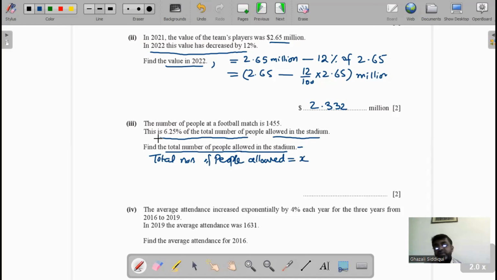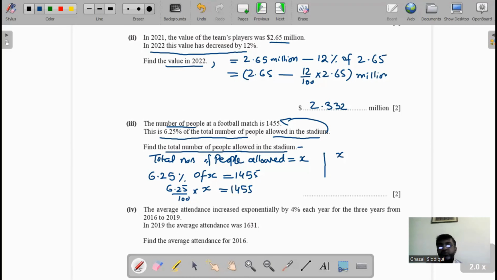And you see here this statement, the 6.25% of total number, X, allowed in the stadium, that value will be equal to 1,455. Now we find the value of X, that is 6.25 over 100 multiply X equal to 1,455.